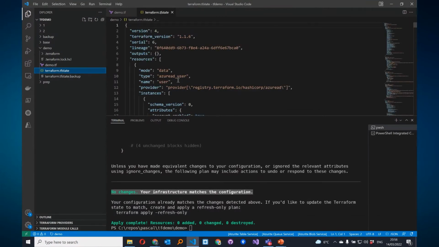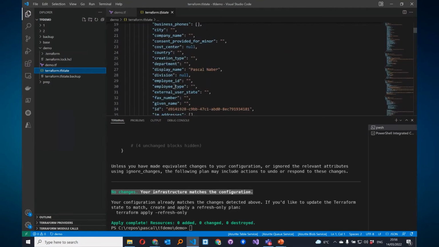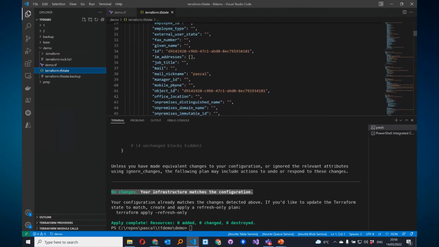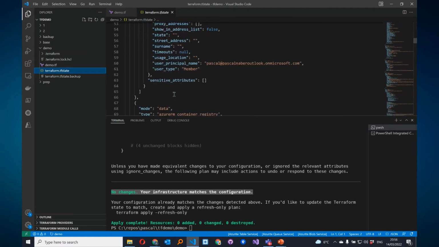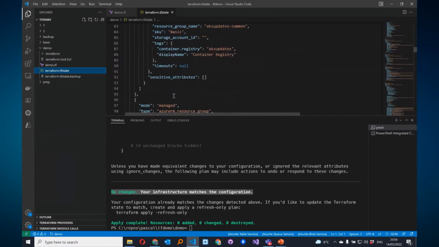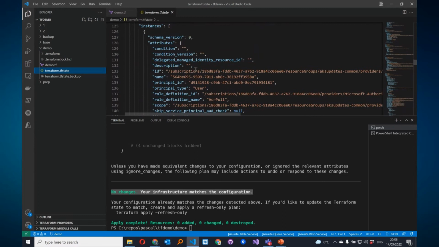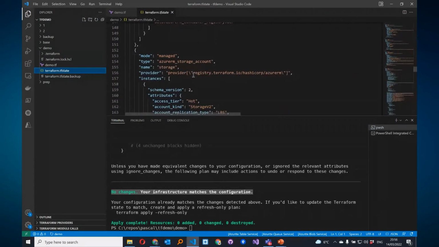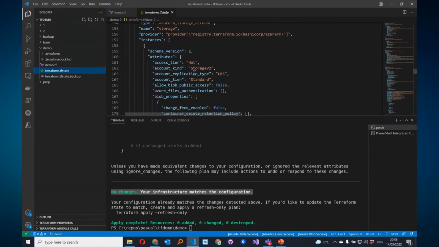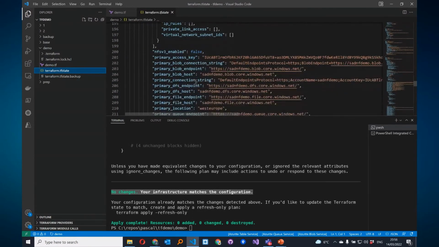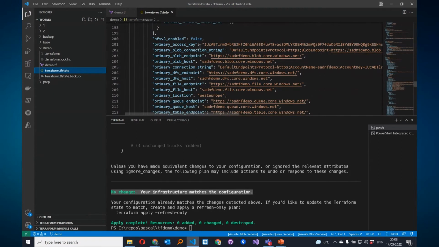So this state file contains everything that Terraform needs to know about the provisioned infrastructure. Actually, you never have a look to this file in detail, but it could be handy to know about it. But at least one thing that you should know is that everything that is provisioned, all properties are here. So I have the storage account. This is the role assignment. Here's the storage account. And one thing that you should note is that, for example, all properties are here. So also the secret properties, the access keys, the connection strings.